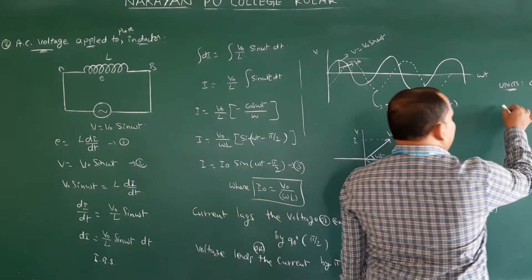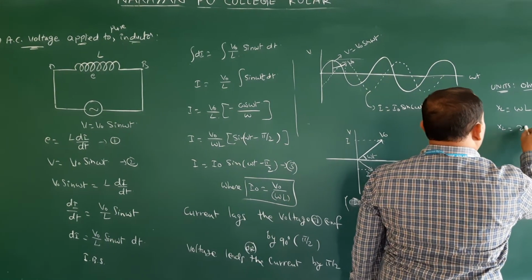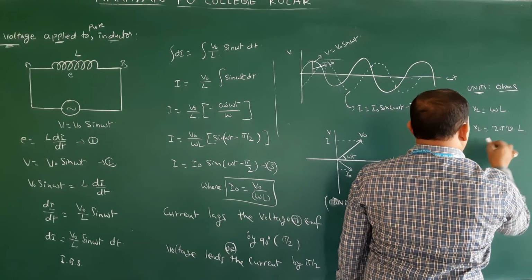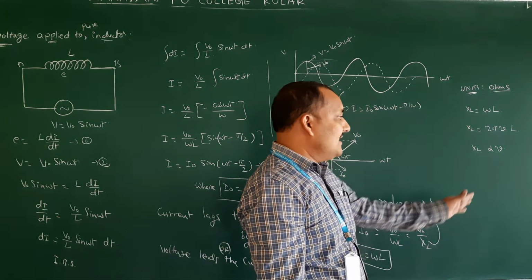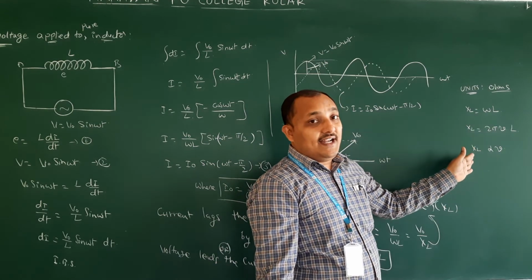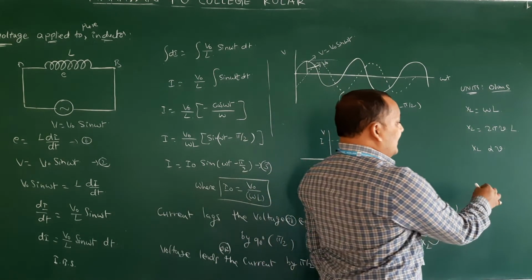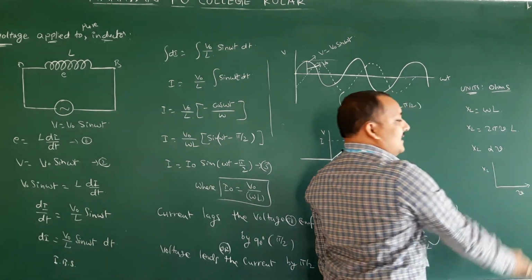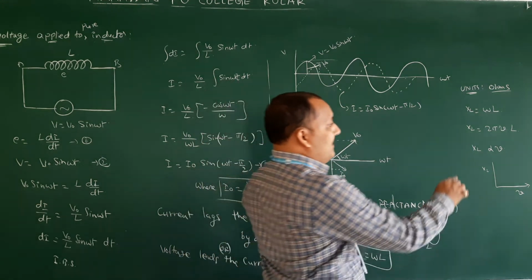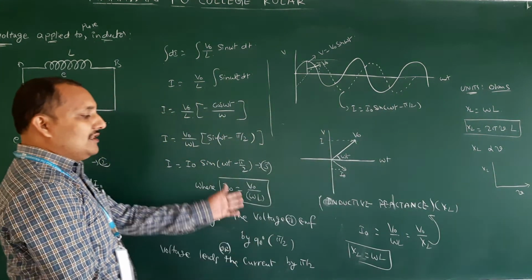XL is equal to omega L, and omega is 2 pi mu, so XL is 2 pi mu L. So XL is directly proportional to mu. If you increase the frequency, inductive reactance also increases. They will ask this in competitive exams. The XL and mu graph is going to be a straight line. So mainly you have to remember this equation, as they will sometimes ask problems on it.